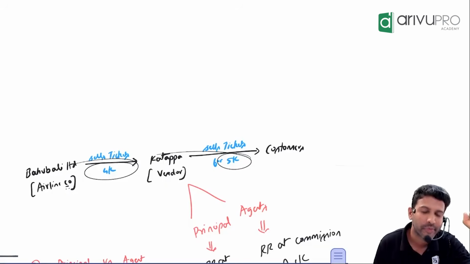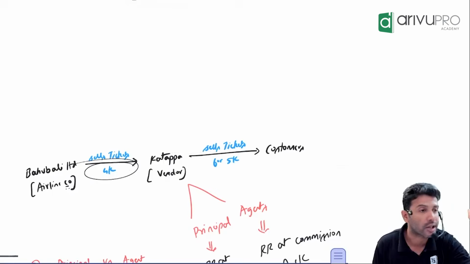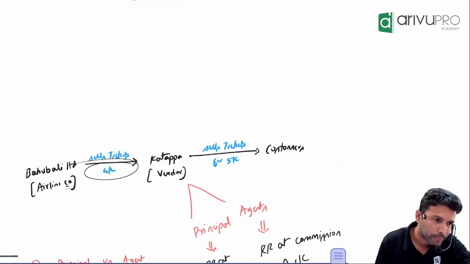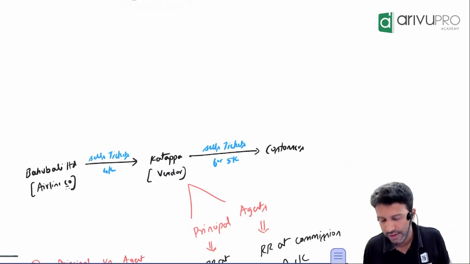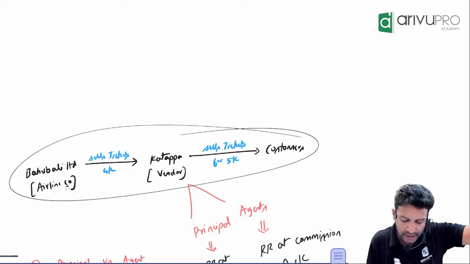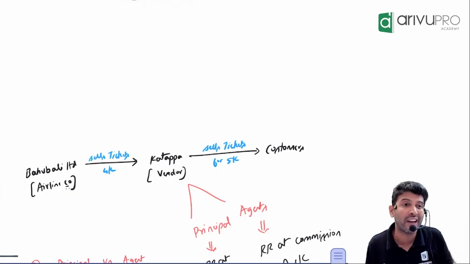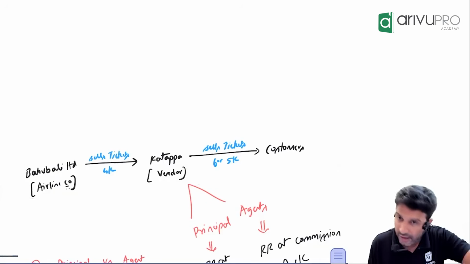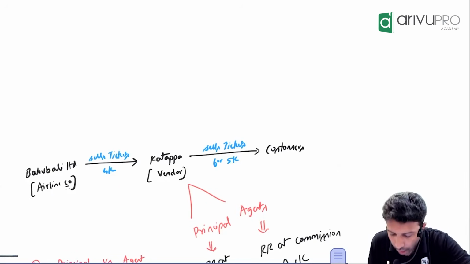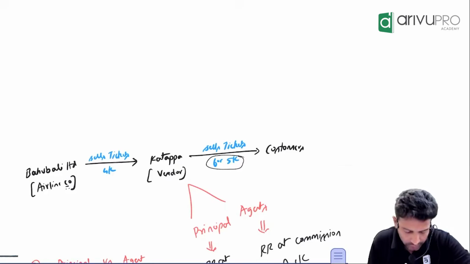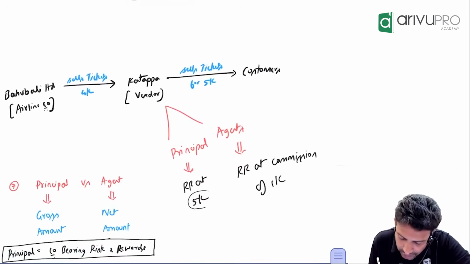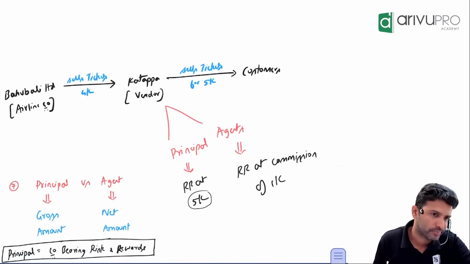In this process, Katappa earns some money. How much money? Payment is 4,000. Receipt is 5,000. So how much extra? 1,000. Yes, sir. Now, what is the significance of principal versus agent? If in this arrangement Katappa is a principal, how much did Katappa sell the tickets for to the customer? If Katappa is a principal, Katappa will book revenue at 5,000. He'll book revenue in his books for 5,000.